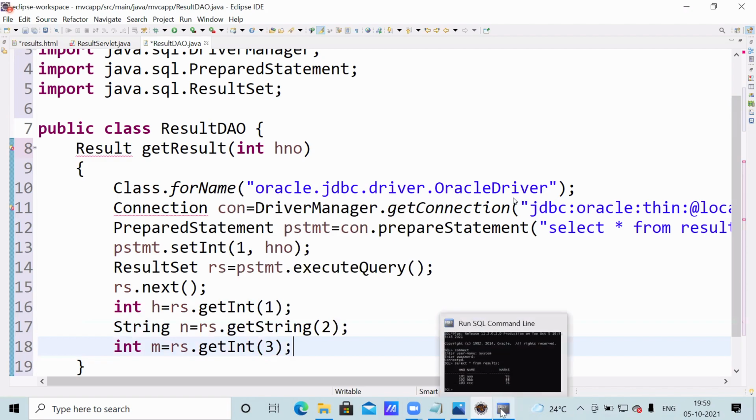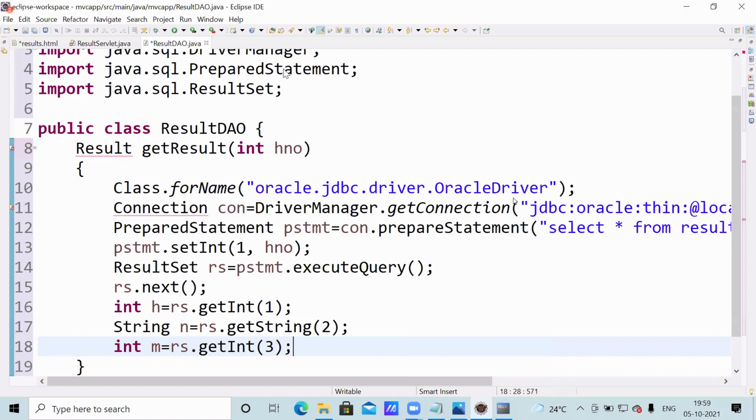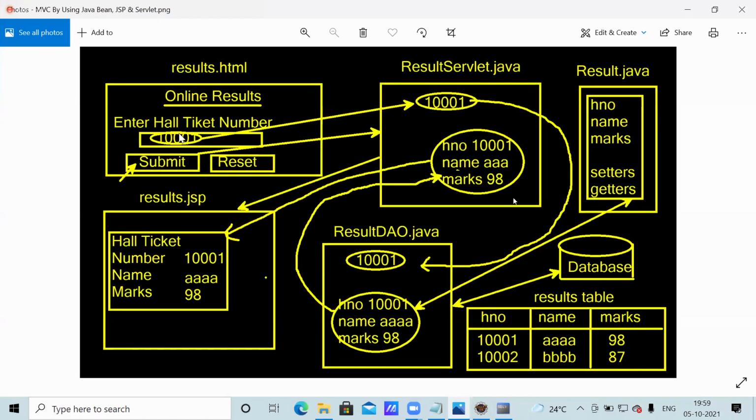You observe here what we did previously, while learning servlets. From here only we sent the hall ticket number. The servlet communicated with the database, the database logic we wrote here only, and that was passed to the browser. So at that time we wrote only servlet code, and in the servlet program we wrote the JDBC code.